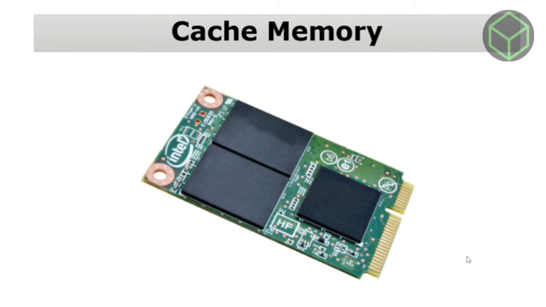It stores all the data and instructions that are often used by the computer's CPU. It also reduces the access time of data from the main memory.